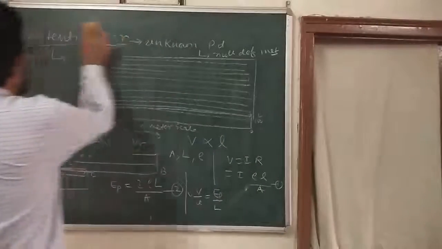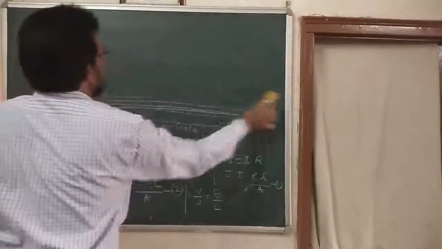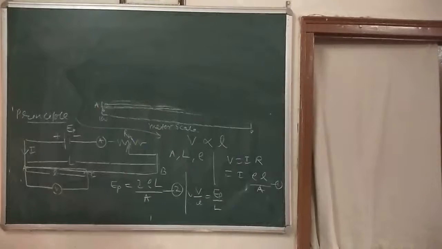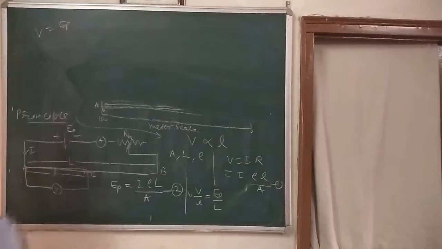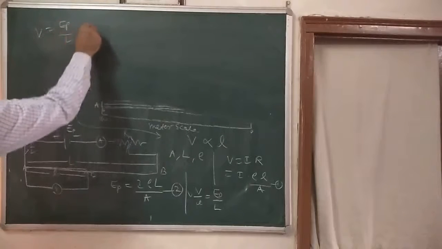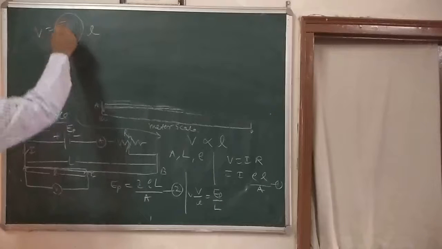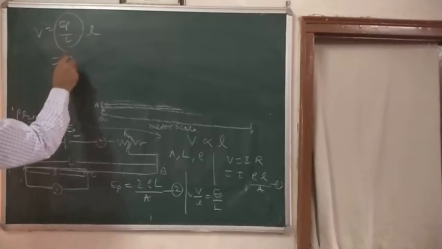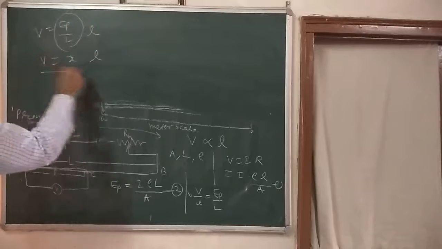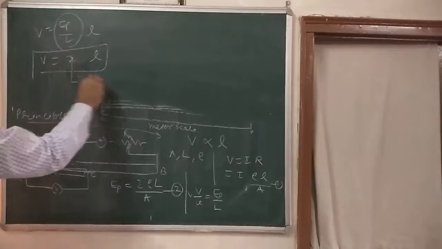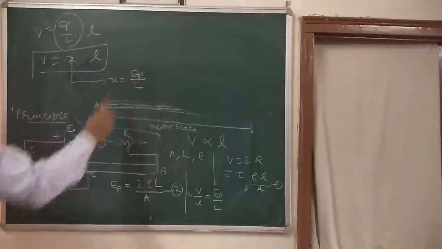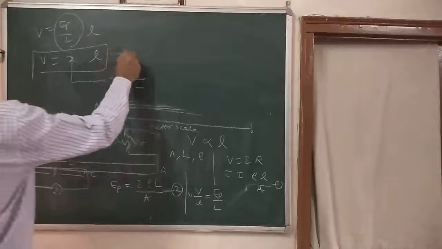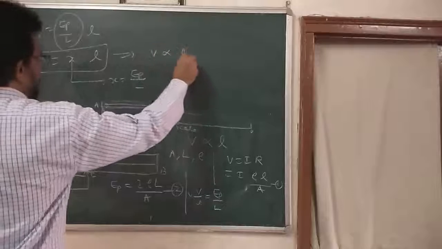So dear children, I can say V is equal to EP by L into l. This EP by L we can take as a constant X. So V is equal to X l. X here is EP by L. It is called potential gradient. And this is the principle of potentiometer.